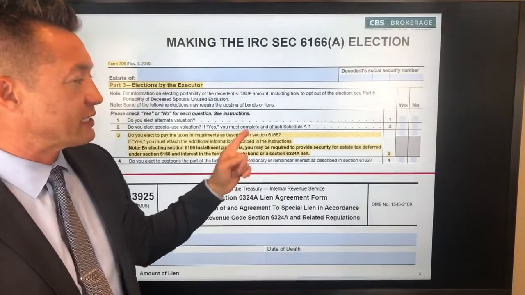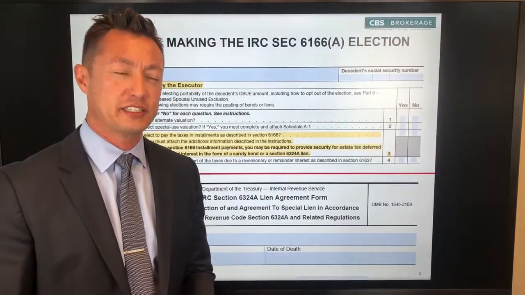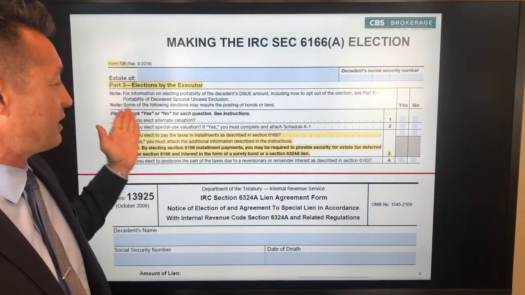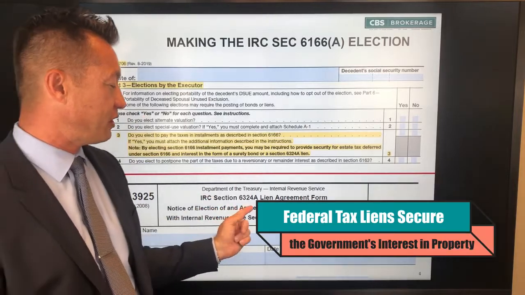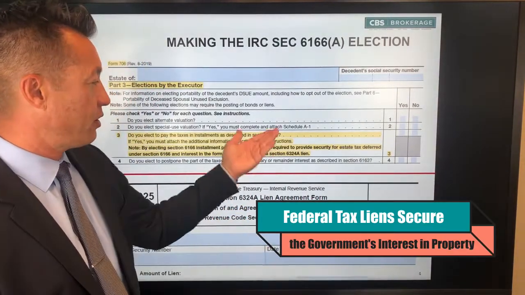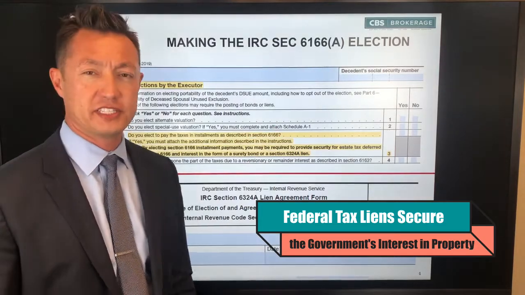So to make the Section 6166 election, you need to do it on the 706. It's on Part 3 of the estate tax return. Additionally, you need to fill out Form 4768, which is the form for qualifying for the deferral of the estate tax.